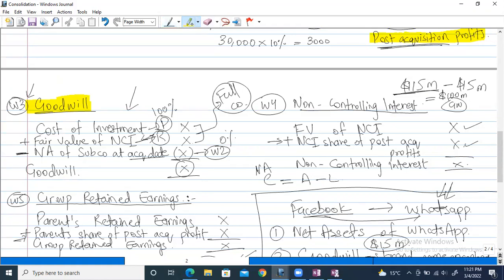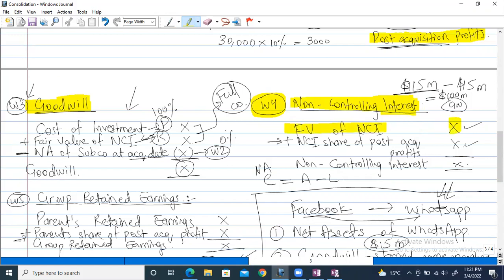Okay, now let's discuss working 4 as well. Fortunately, this non-controlling interest has its own working as well. We have to include this in the financial statements, in the statement of financial position. This has a very simple working 4: fair value of NCI. We write this and we just add one amount, which is called NCI share of post-acquisition profit.